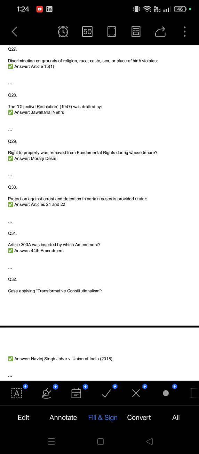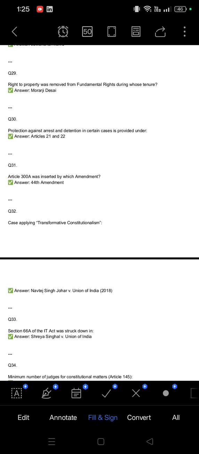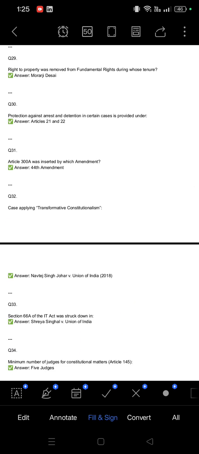Right to property was removed from the fundamental rights during whose tenure? During the tenure of Prime Minister Morarji Desai, the fundamental right was removed, and now the right to property is a constitutional right. Protection against arrest and detention is provided under Article 22. Article 300A, that is right to property, was inserted by which amendment?